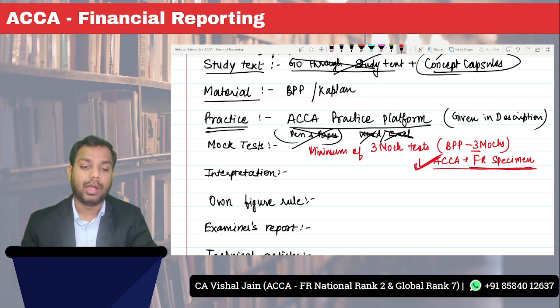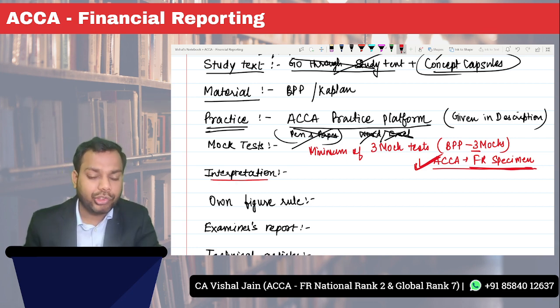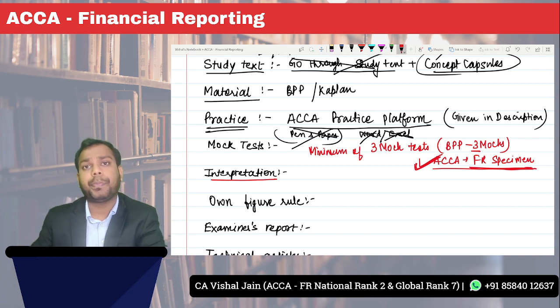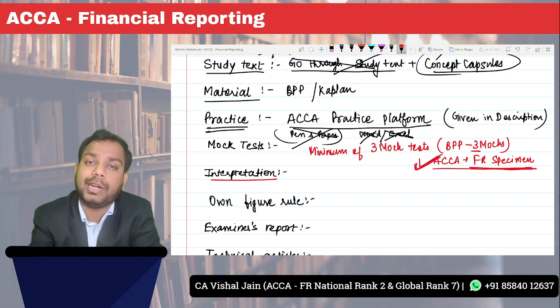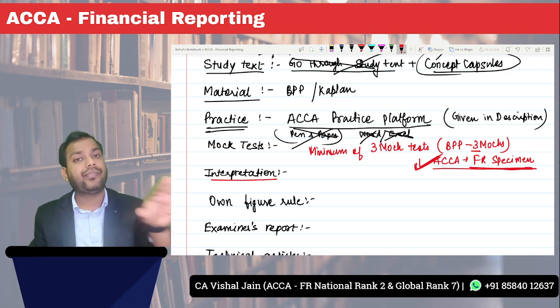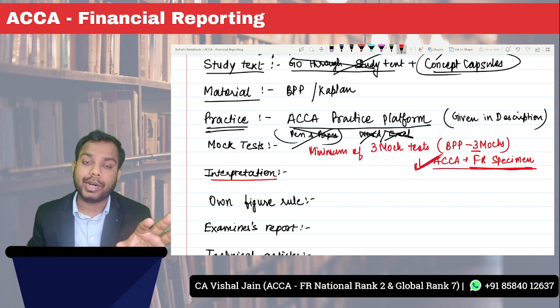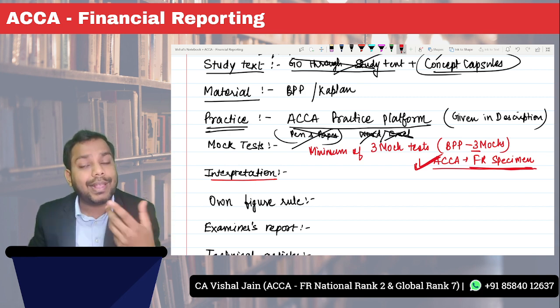Okay. Now, the next question, about which I am getting multiple queries, is interpretation. How to prepare for interpretation questions, that is, interpretation of ratios or financial statements. See, you have already studied ratio analysis in your F3 paper. But in that paper you only studied the calculation of the ratios.